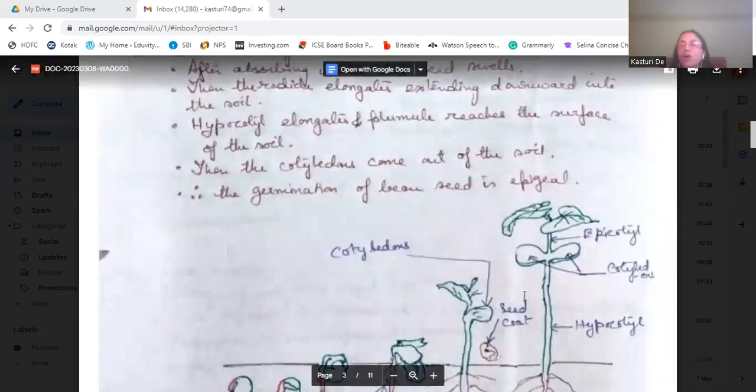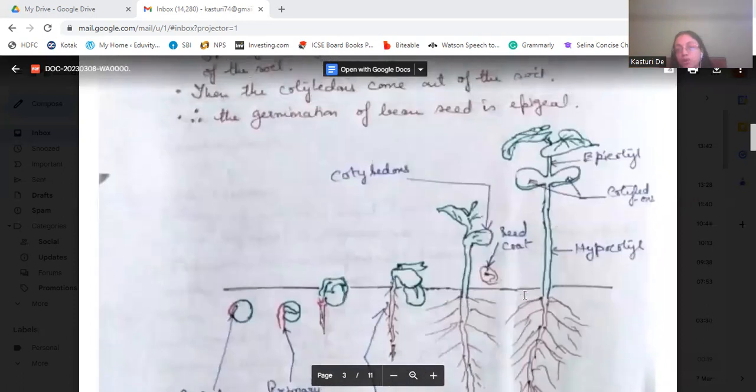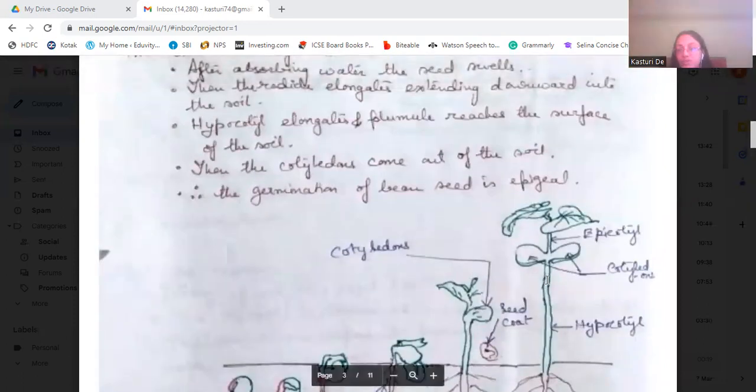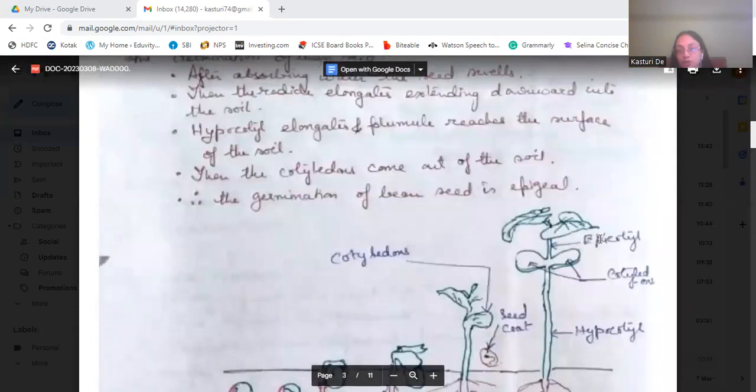See, hypocotyl grows, not epicotyl grows. Apical germination, because the hypocotyl grows. From the picture, we can see that the hypocotyl has elongated. That's why it's an apical germination.